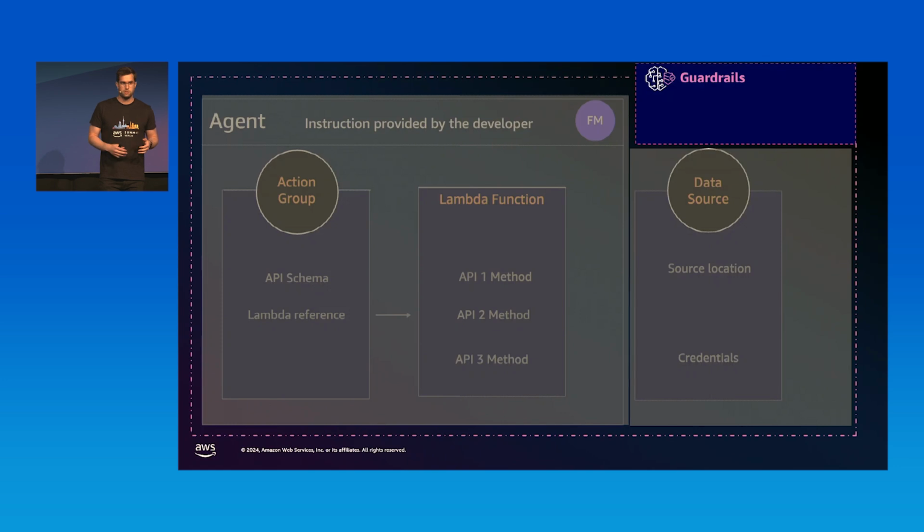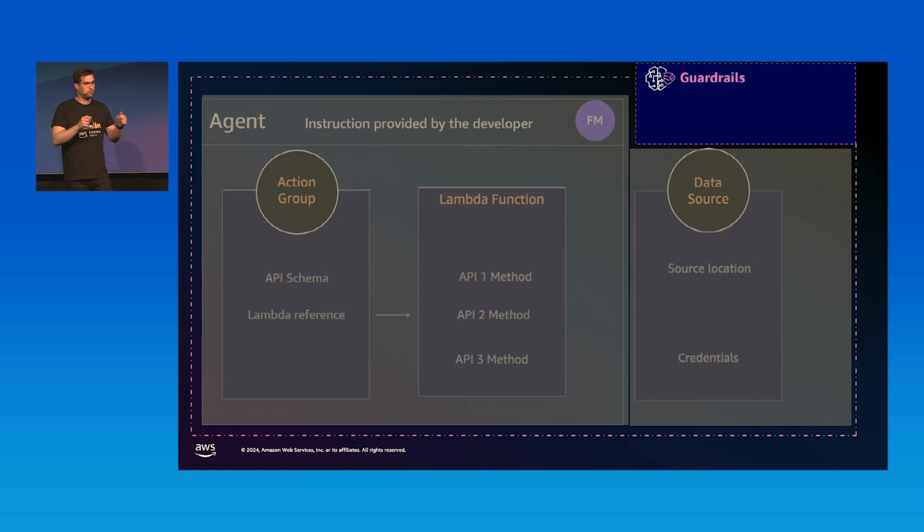If I'm, for example, asking for financial advice, I don't want to get an answer on that, because it's not what the agent is supposed to do. I want to focus it on insurance claims. So for that, I want to have guardrails that intervene and come back with a polite answer saying, "Hey, sorry, I cannot help you with that," because that's the company policy that we have here.